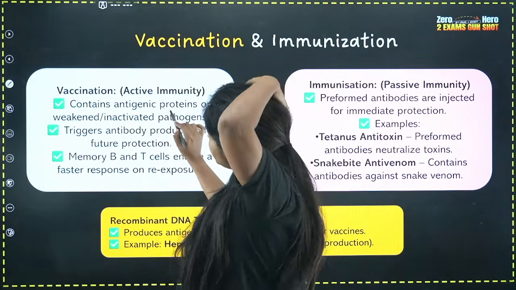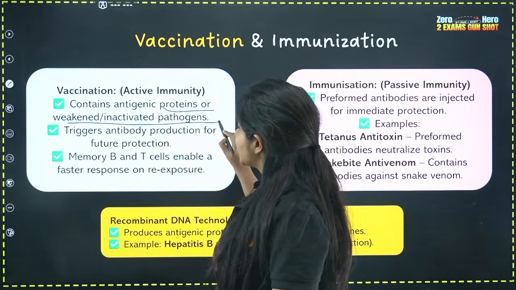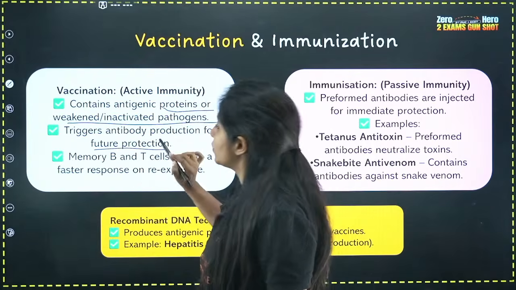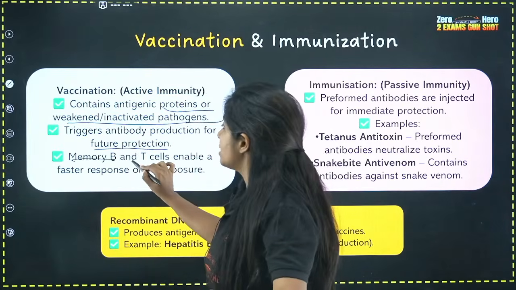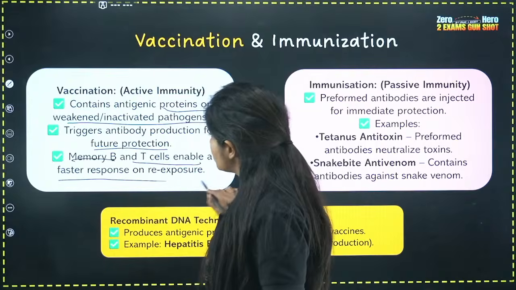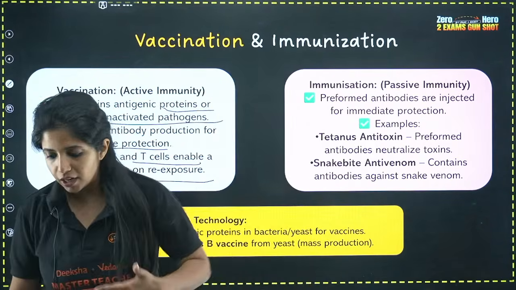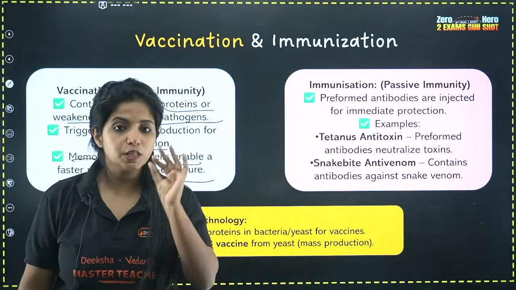So it contains antigenic proteins or weakened or inactive pathogens. It triggers antibody production for future protection. Memory B cells and memory T cells enable a faster response on re-exposure. So when someone gets re-exposed to it, you will get a faster response as well. This is vaccination.